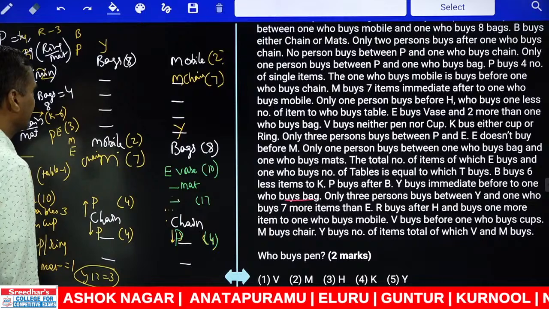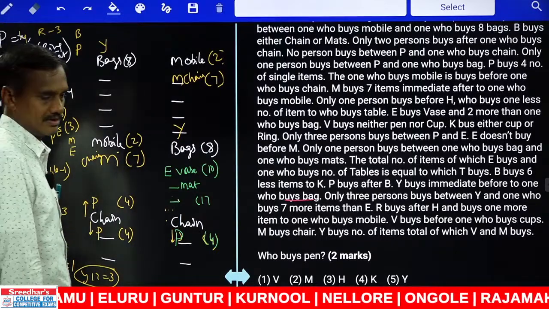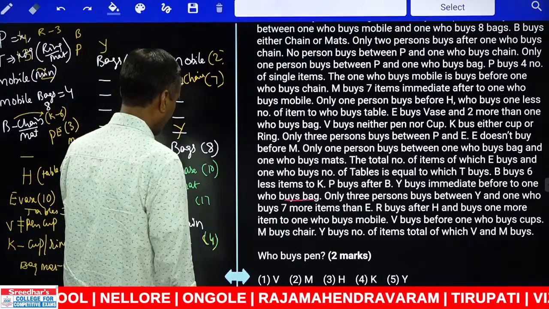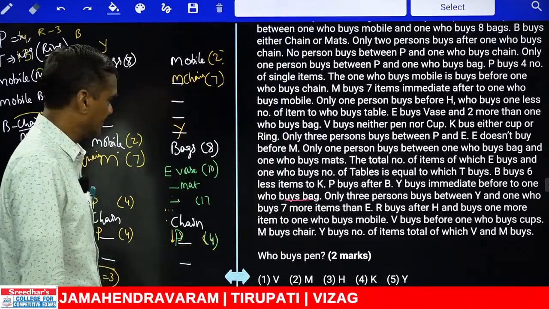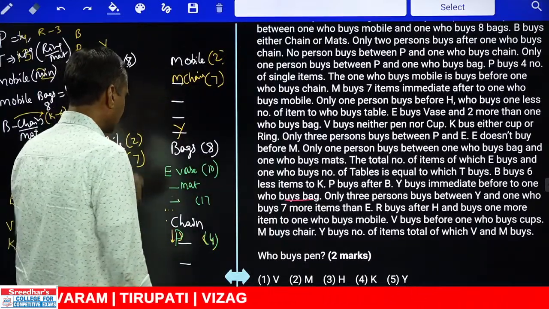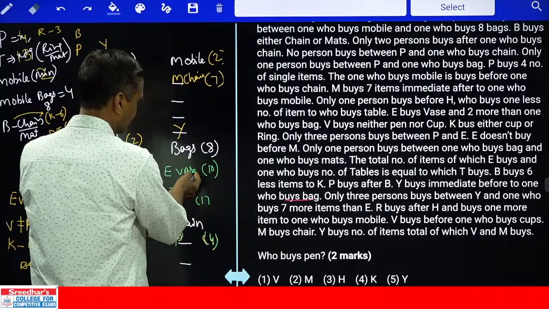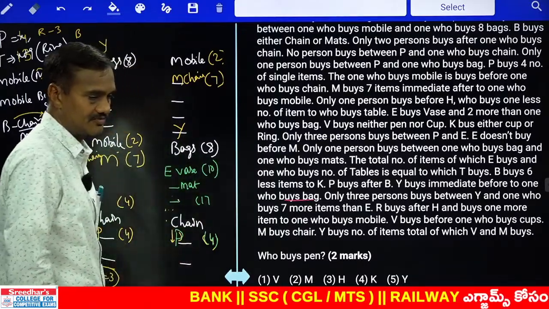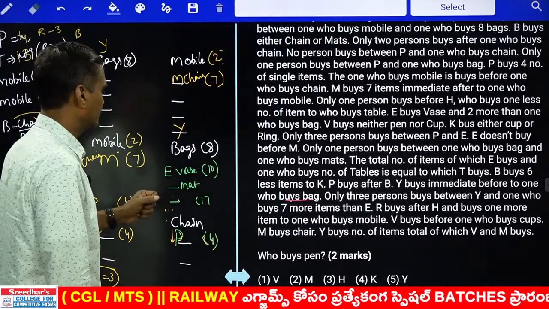And V is neither pen nor cup. V is what? V is neither pen nor cup. Then in this case, మా ఇక్కడ నుంచి మనకి పాసిబిలిటీ వేసుకుంటే, now P is second from the bottom తీసుకున్నాం, isn't it? As P is second from the bottom, then 17 అనేది మనకి ఎక్కడ ఉండొచ్చు? 17 can be before this. These 3 are after or before, ఆ ఇన్ఫర్మేషన్ ఇంకా మనకి లేదు. అర్థమవుతుందా? And these 2 are not given.